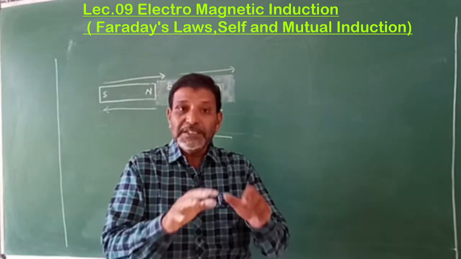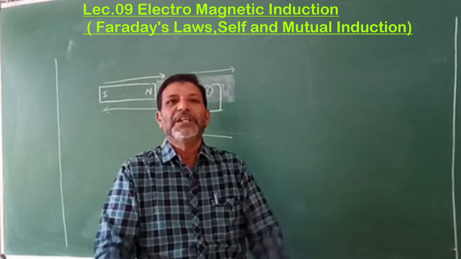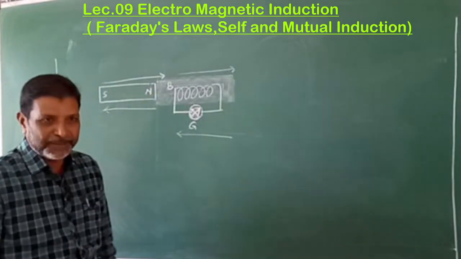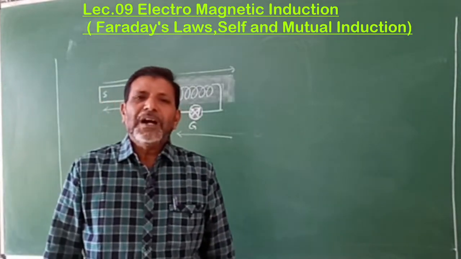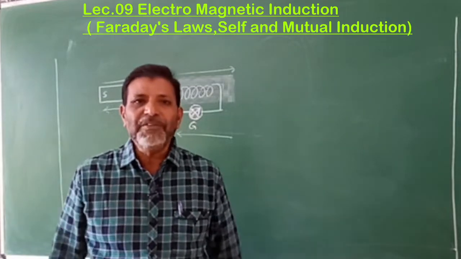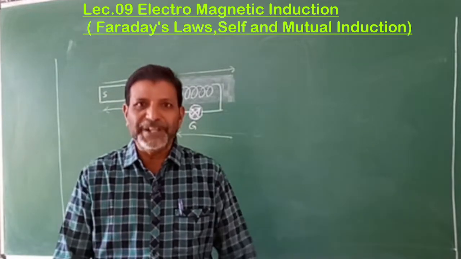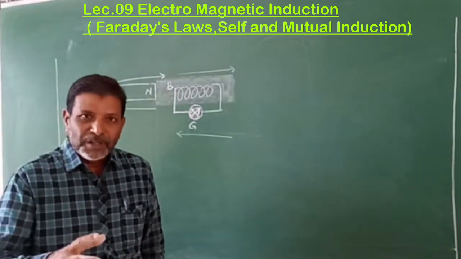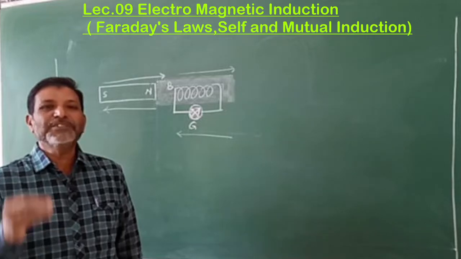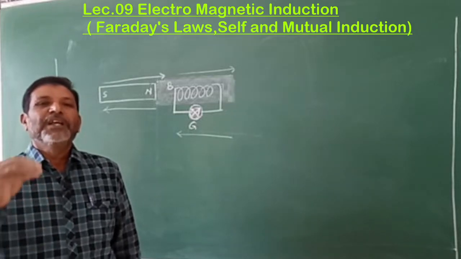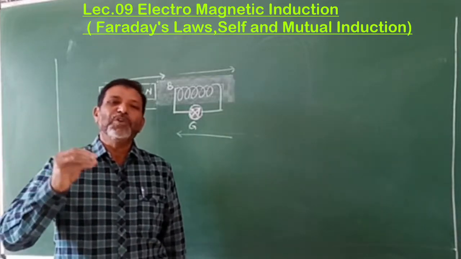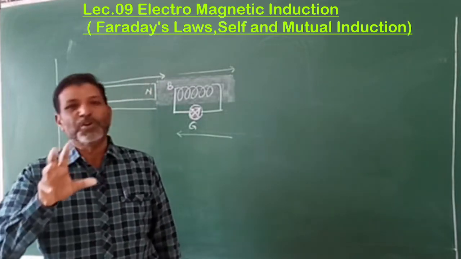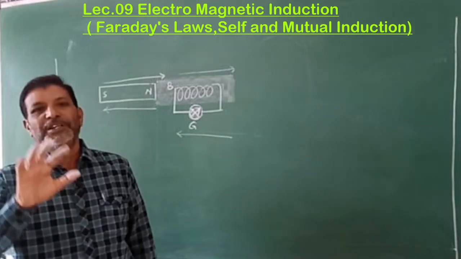Now see, these are the observations we got by using this simple experiment. This is a mechanical way we have explained. To produce current using the magnetic field, we come to the first conclusion that either the magnet or the coil should be in motion. Then only you will get the current.